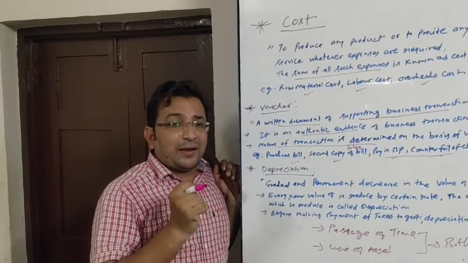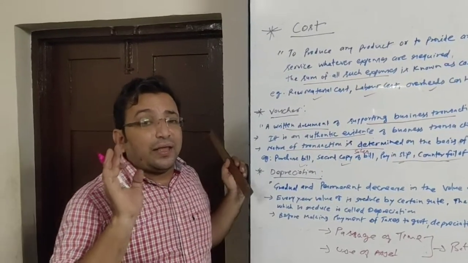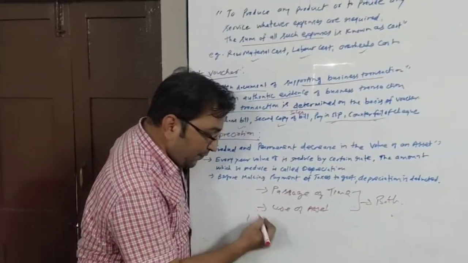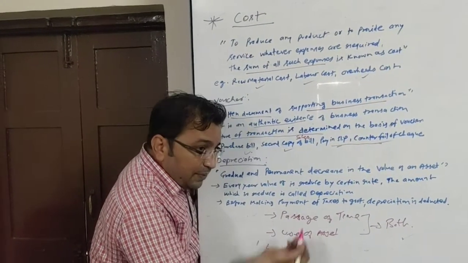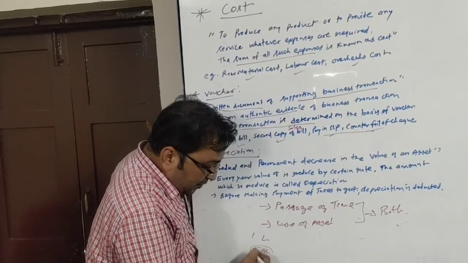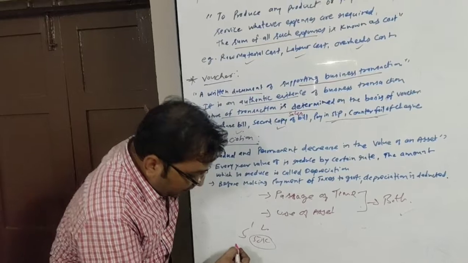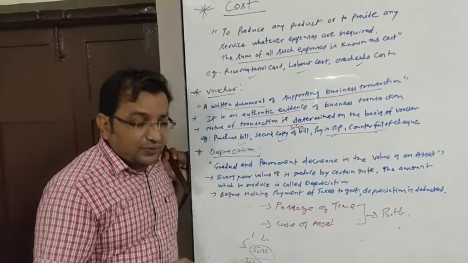You buy a vehicle and after 1 year you won't be able to sell that vehicle at that amount. Suppose you are buying a vehicle for rupees 1 lakh. After 1 year you will find its market value is maybe less than 50,000. But no problem, for us suppose it has a value of 80,000.